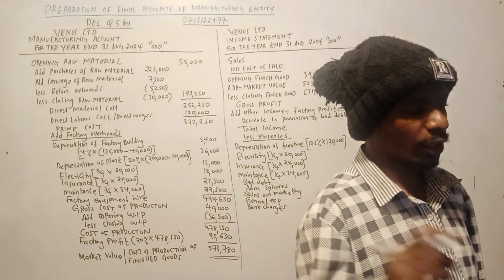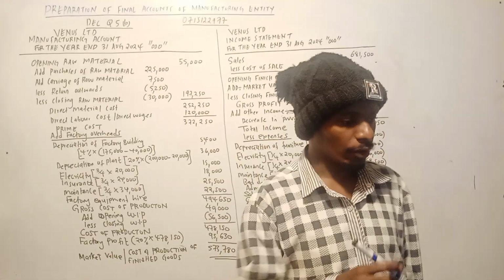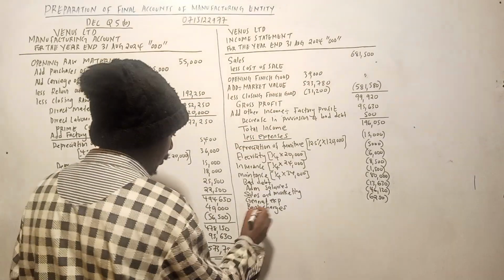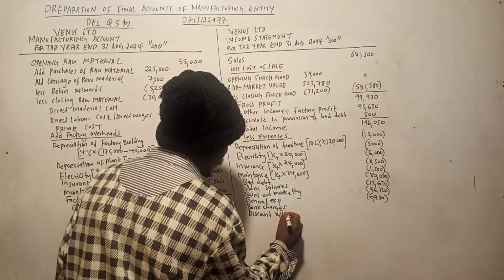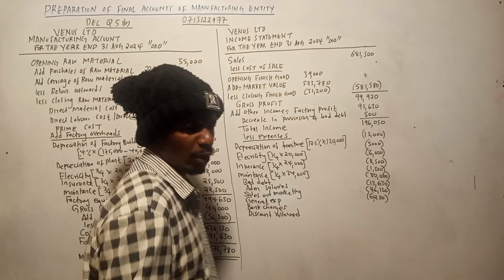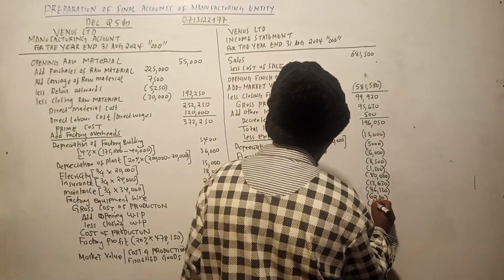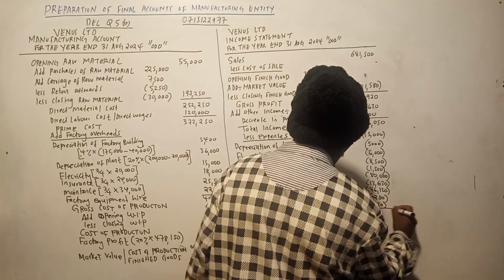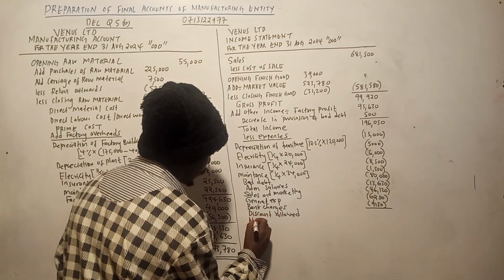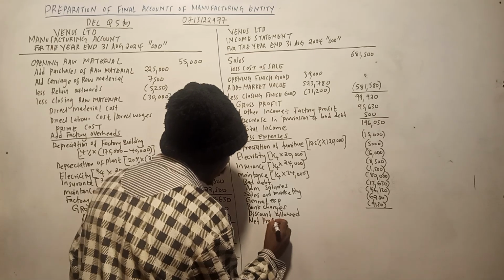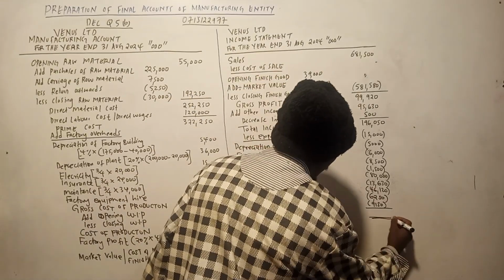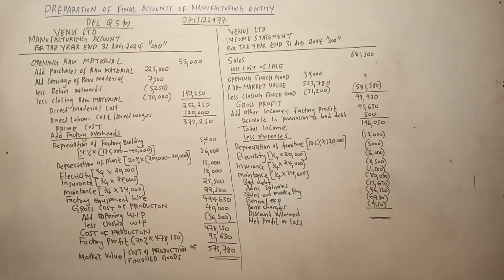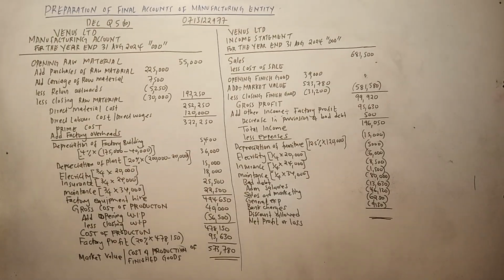Factory equipment for hire, that one is under manufactured, and then discount allowed. That is an expense. Discount allowed ni ngapi? 9150. So we get the net profit or loss. So do the working. So net profit or loss.